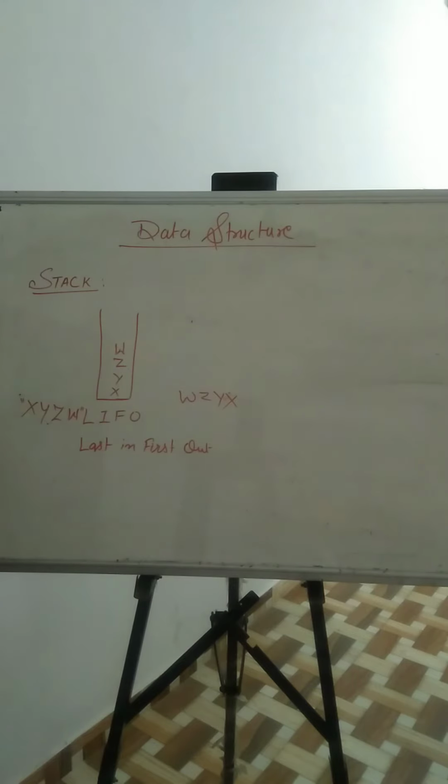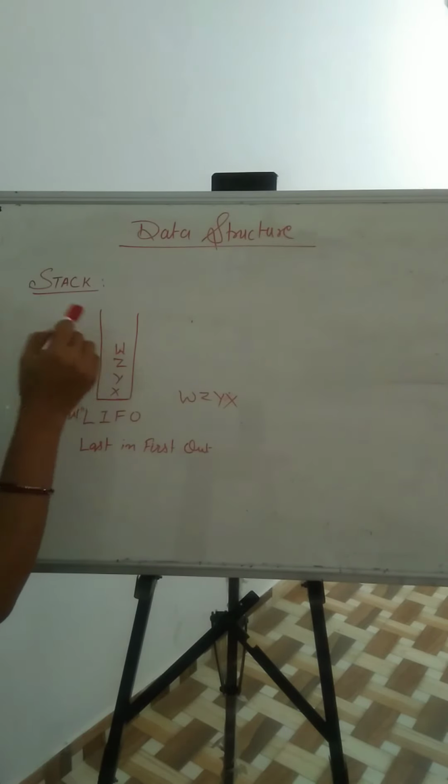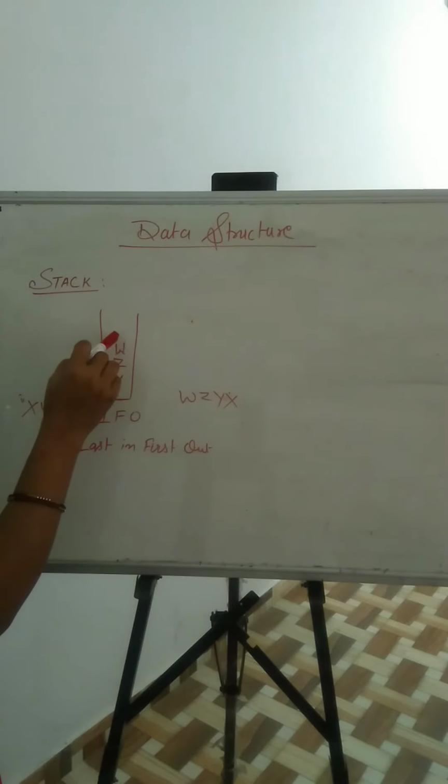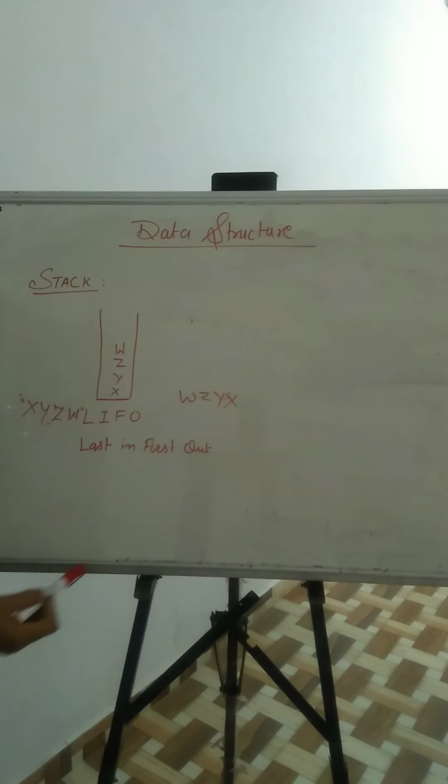If we are using stack, so stack works on the last in, first out principle. We entered W in the last. So when we pop out, or when we delete an element, or empty our stack, firstly W will come, then Z, then Y, then X. Clear? It's a LIFO principle.